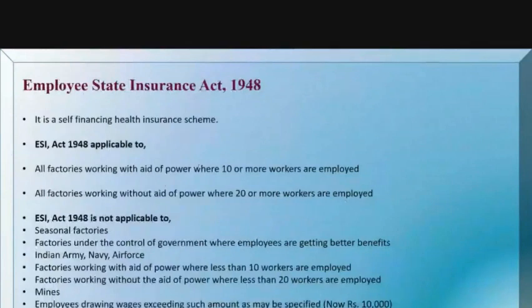So factories working without the aid of power where less than 20 workers are employed, and it should not be a mine, and employees drawing wages exceeding such amount as may be specified. So now it is rupees 10,000. So all these are some of the situations where the ESI Act is not applicable. So here, it is applicable only to the factories with some conditions.